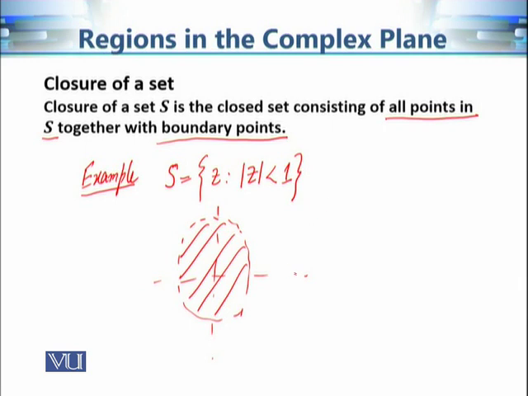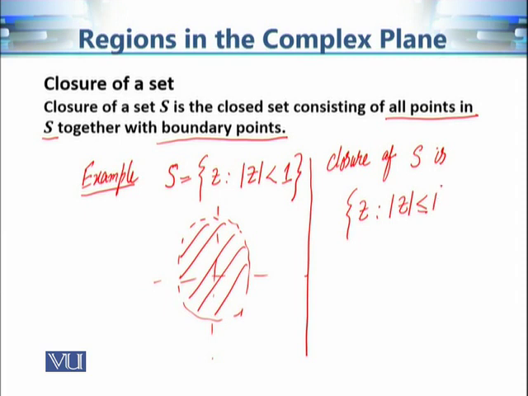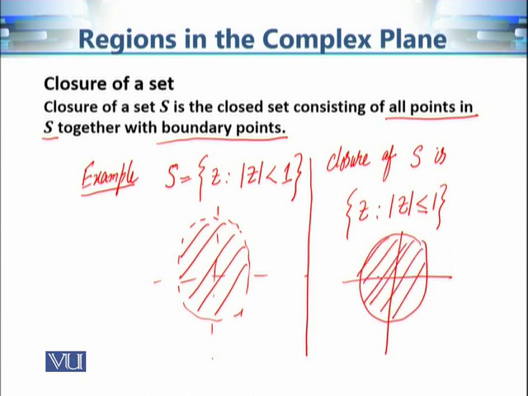So what is the closure of S? The closure of S is given by the set of all complex numbers such that the modulus is less than or equal to 1. When we include this equality, this will include all the points at the boundary. So in other words, the closure of this set S becomes the following closed set. Now this is the smallest closed set containing the set S.